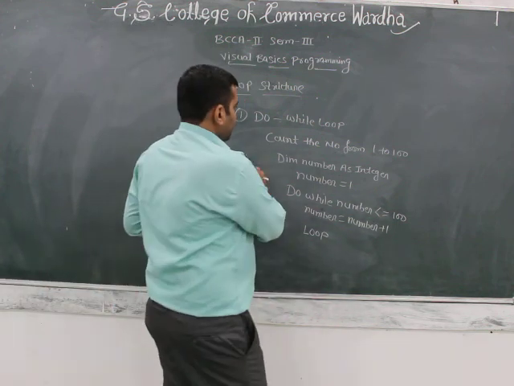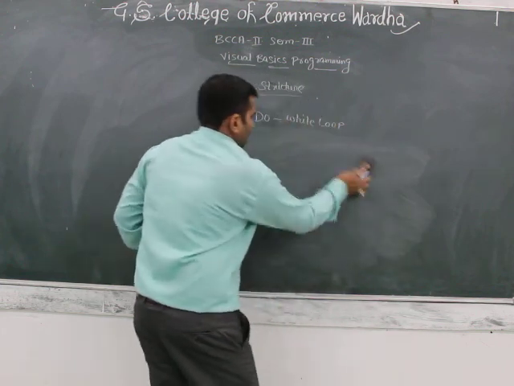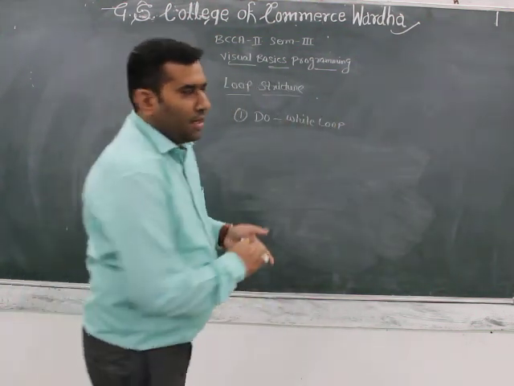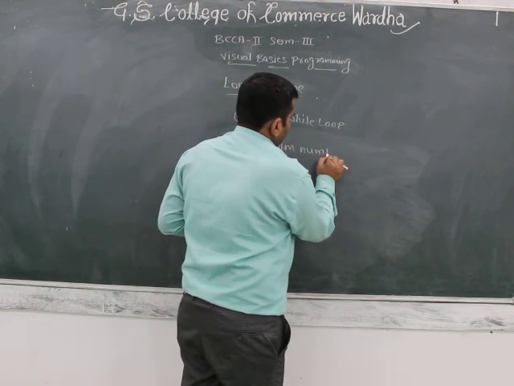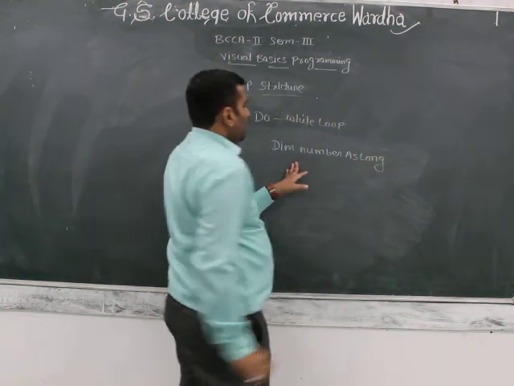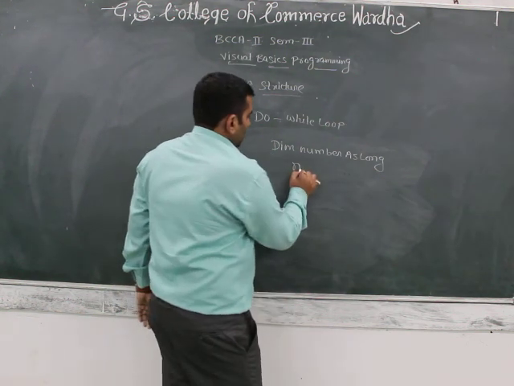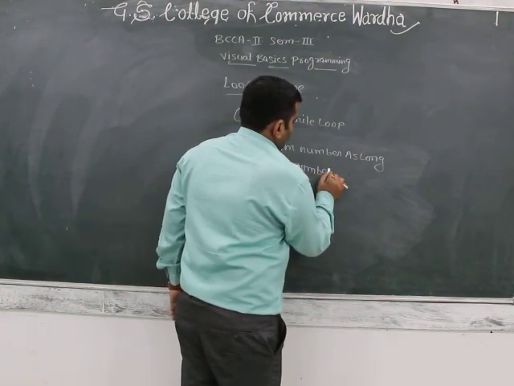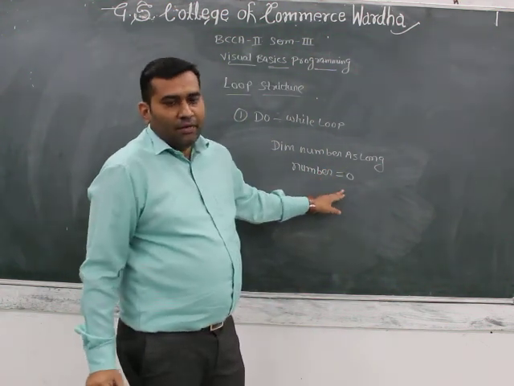See, dim number as long. Number is declared as long data type. Number equals 0. Here the number value is 0.